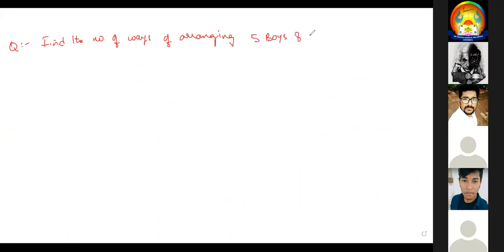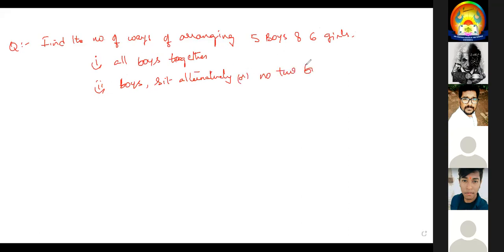5 boys and 6 girls. First question: all boys together. Second question: boys should sit alternately, or no 2 boys sit together. It's question number 2.